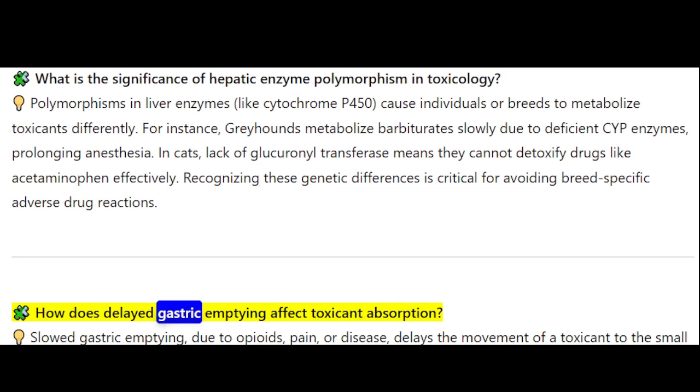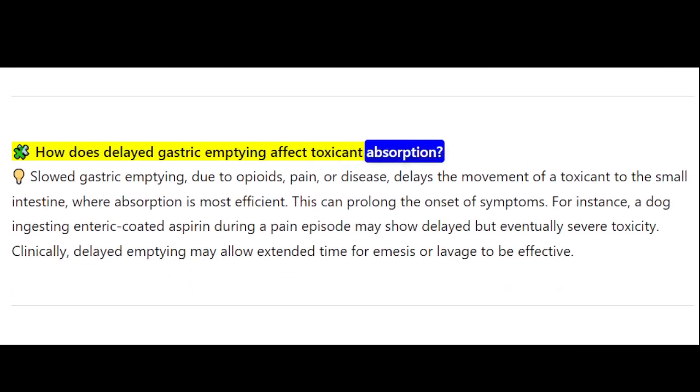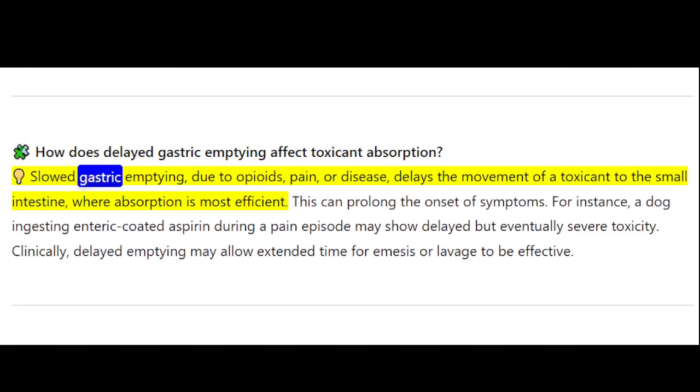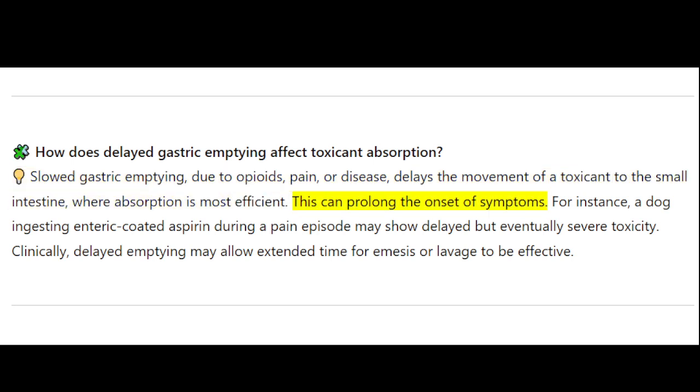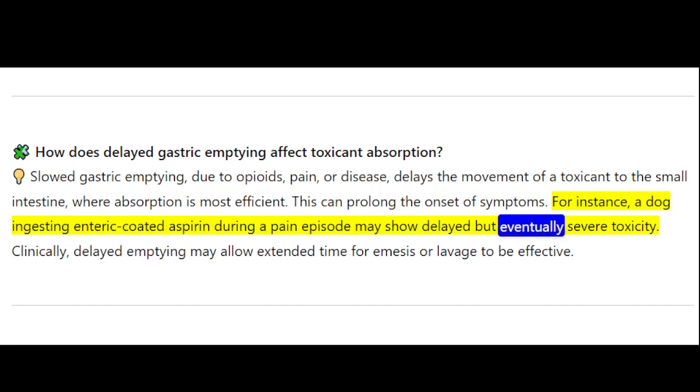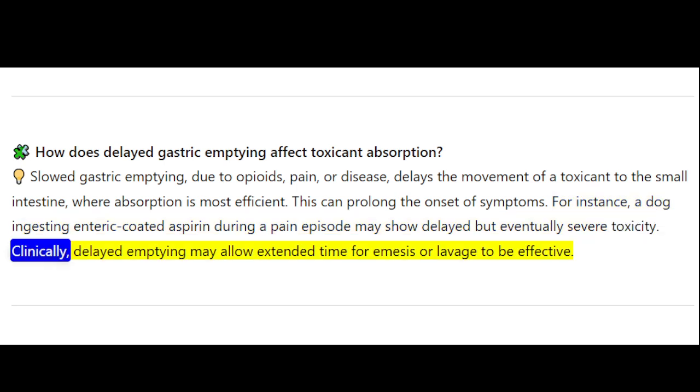How does delayed gastric emptying affect toxicant absorption? Slow gastric emptying, due to opioids, pain, or disease, delays the movement of a toxicant to the small intestine, where absorption is most efficient. This can prolong the onset of symptoms. For instance, a dog ingesting enteric-coated aspirin during a pain episode may show delayed but eventually severe toxicity. Clinically, delayed emptying may allow extended time for emesis or lavage to be effective.